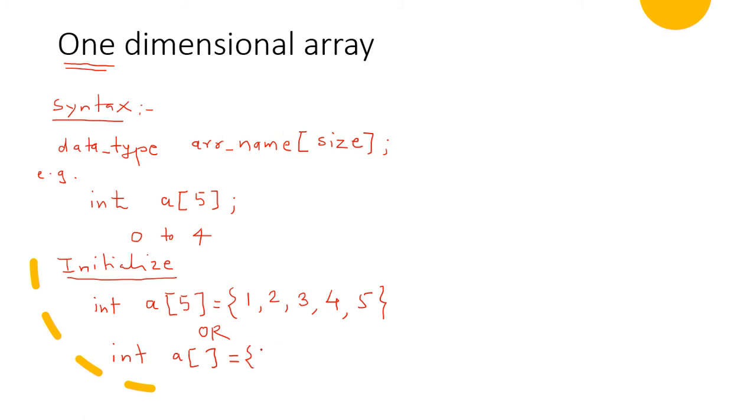When I write 1, 2, 3, 4 and 5, the machine recognizes that there are 5 elements, so memory will be assigned to those 5 elements. It is up to you whether you want to specify the size or not. This is the simple example of a one-dimensional array.